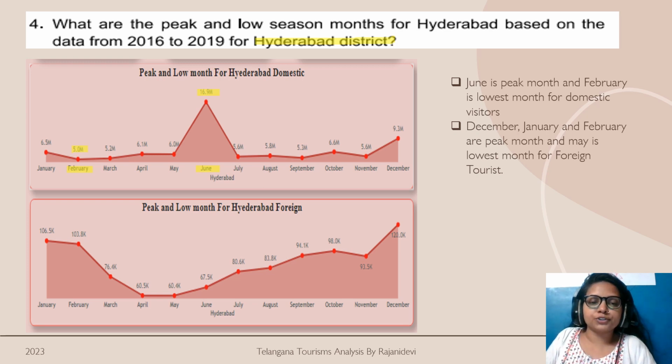And if we talk about the foreign tourists, December, January and February are the peak months because they are having 120k visitors, followed by 106k, 103k visitors. It may be possible that during Thanksgiving, Christmas and the New Year events, the foreign tourists are visiting more. And the low season is May because it is having only 60.4k visitors.